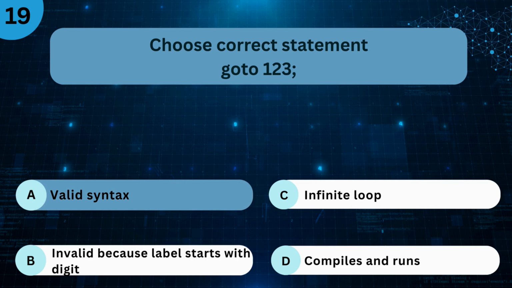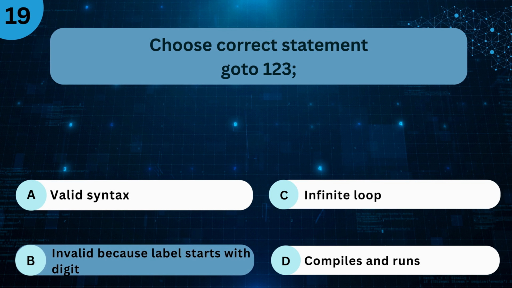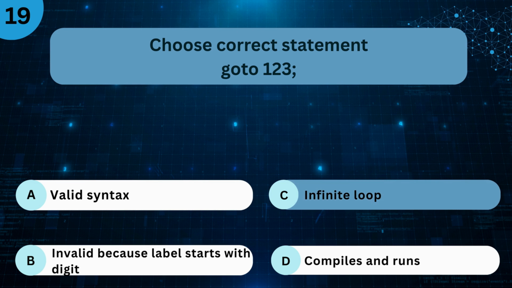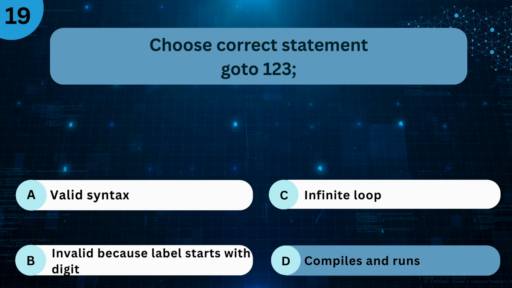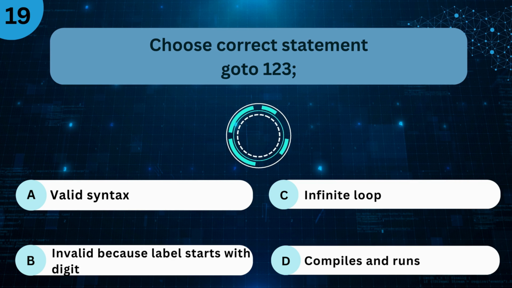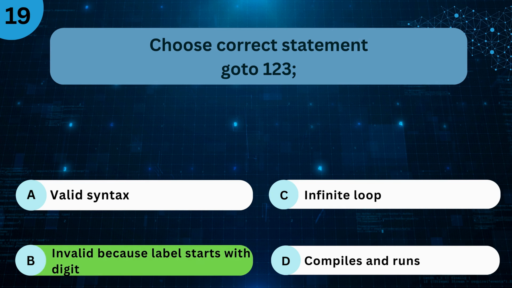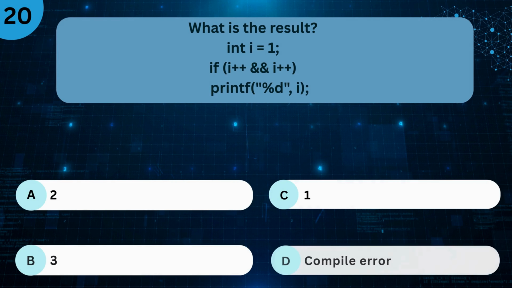A. Valid syntax. B. Invalid because label starts with digit. C. Infinite loop. D. Compiles and runs. The right answer is B. Invalid because label starts with digit. What is the result? int i = 1; if (i++ && i++)